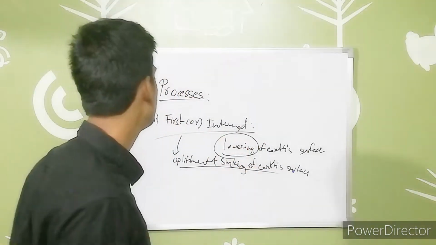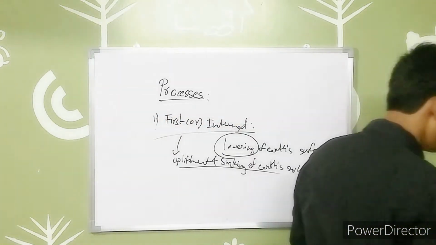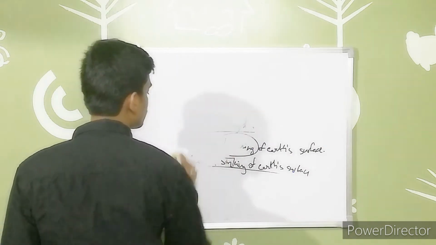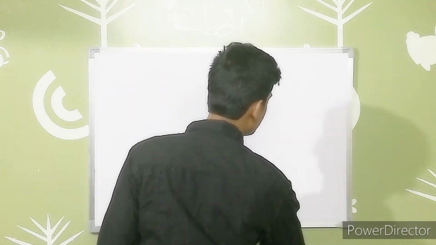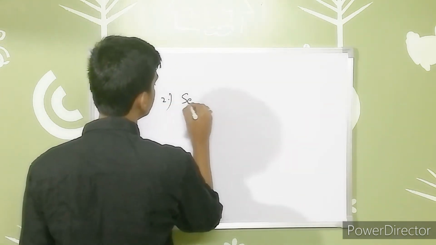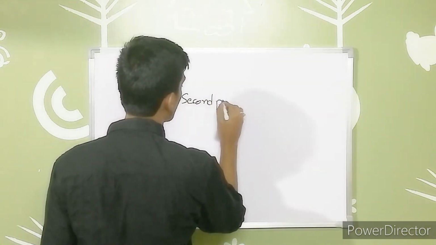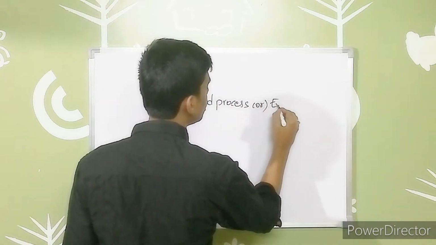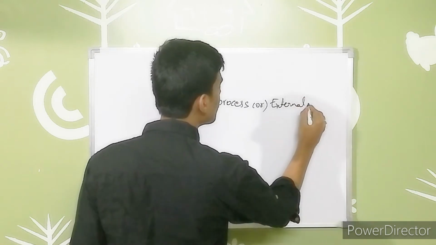This is the first process, and the second process is known as the second or external process. What happens in this process?